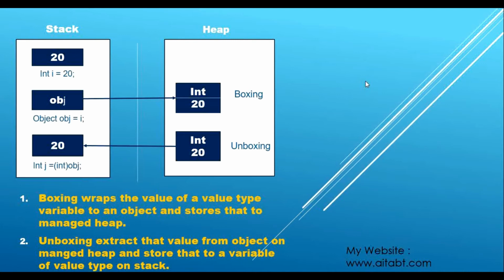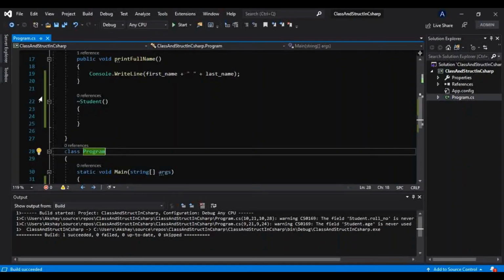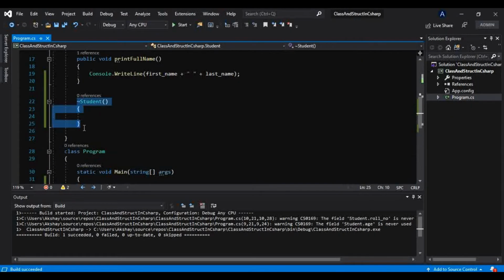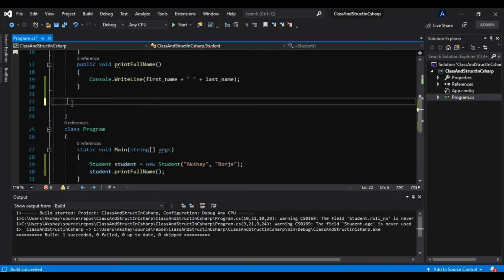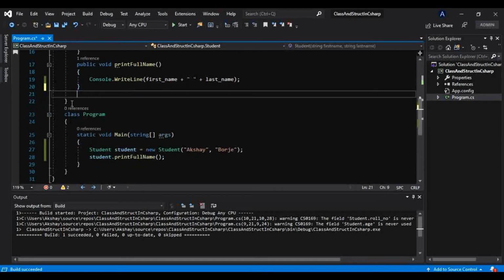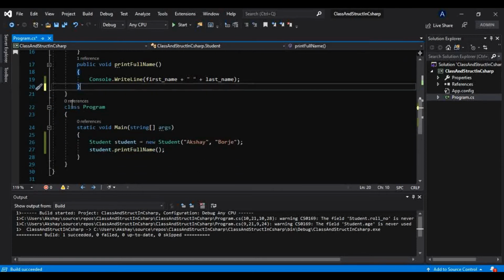Coming back to this video, the CLR manages the destruction and creation of objects in .NET. That is why we don't need to worry about destruction of objects, and why this part is optional. If you don't create a destructor, the CLR will anyway manage the destruction of your object when it is no longer reachable.